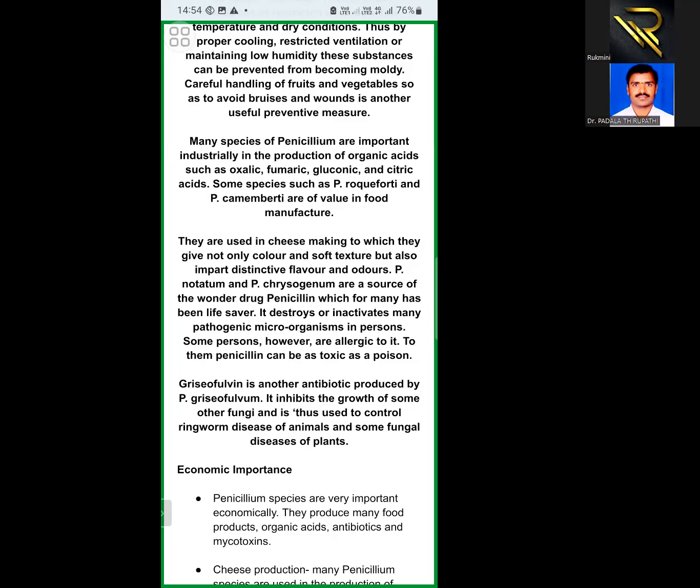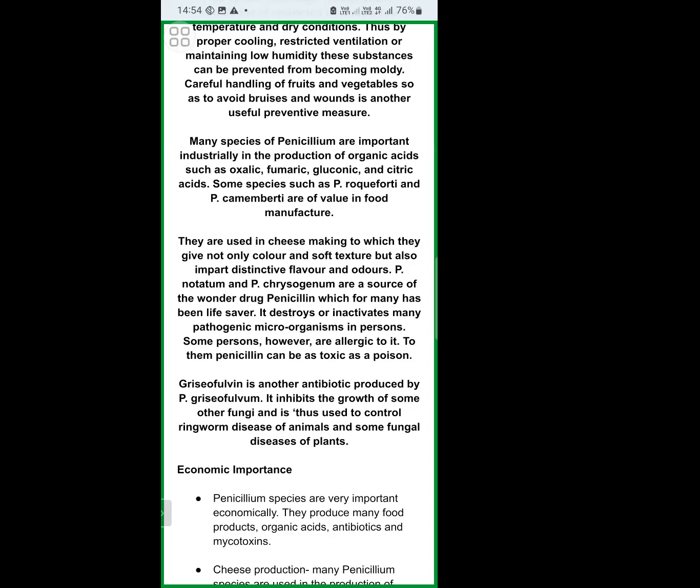What is the common name of the wonder drug? Penicillin is commonly called the wonder drug. Why is it named the wonder drug? Because during the Second World War, this drug saved lakhs of soldiers' lives. That is why this antibiotic penicillin is known as the wonder drug.